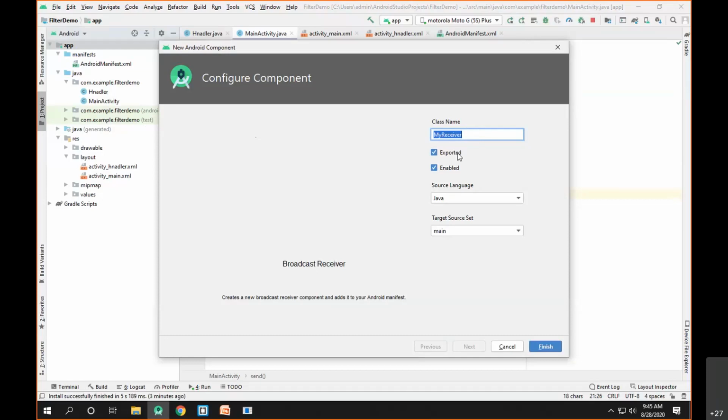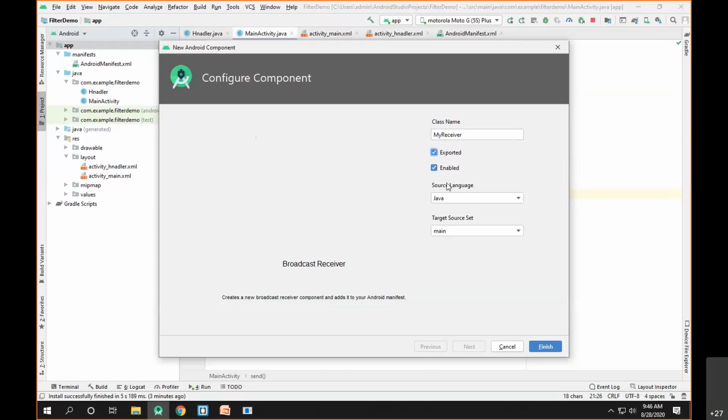Now, whether your broadcast receiver can handle the outside broadcast messages, okay, whether it can handle the broadcast messages sent by the other apps, if yes, you can check this Exported as true. By default, this is checked. If you don't want to listen to the broadcast messages from the other apps, you can simply uncheck this box. But I want to listen to the messages from other apps also, or this broadcast receiver can handle the messages from other apps also. I'll check this particular part.